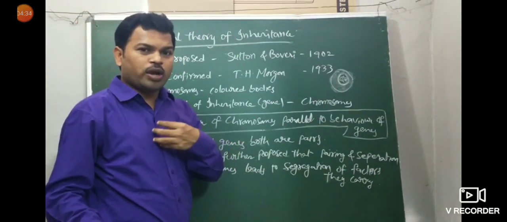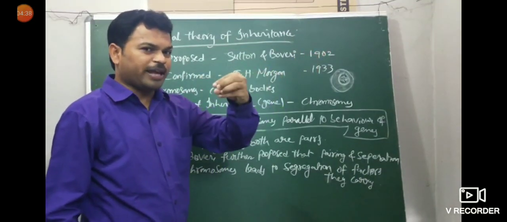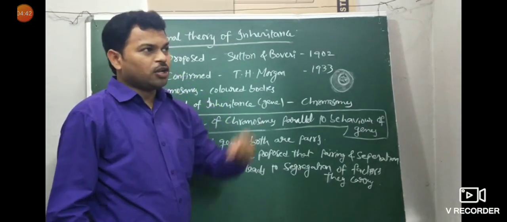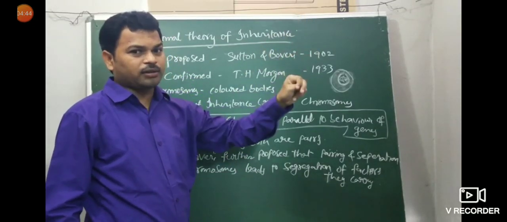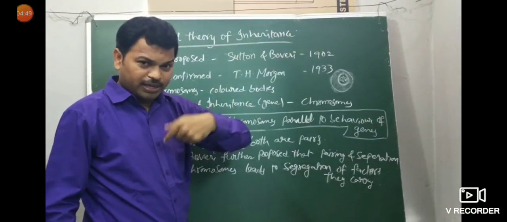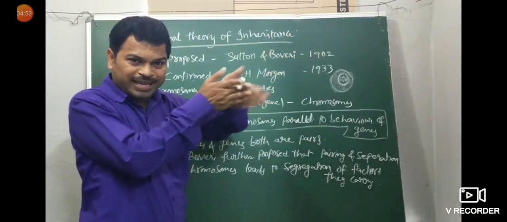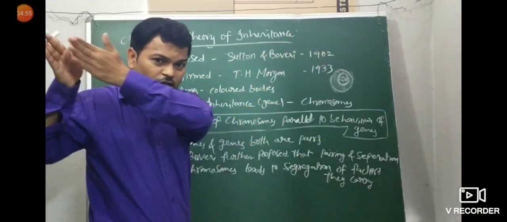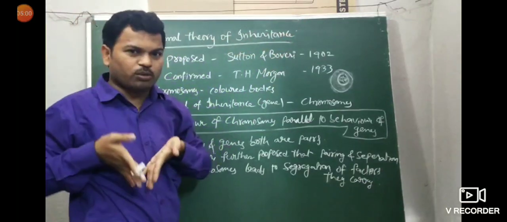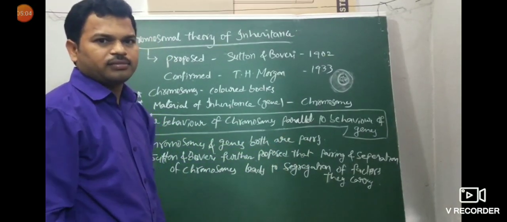For example, we have 46 chromosomes, 23 pairs. In each pair, one chromosome comes from the father and one from the mother. So in the offspring, the father's chromosome separates and the mother's chromosome separates. So pairing and segregation of chromosomes lead to segregation of the factors they carry.